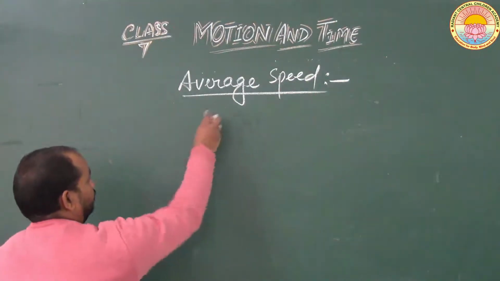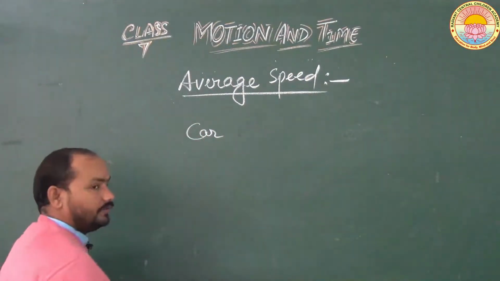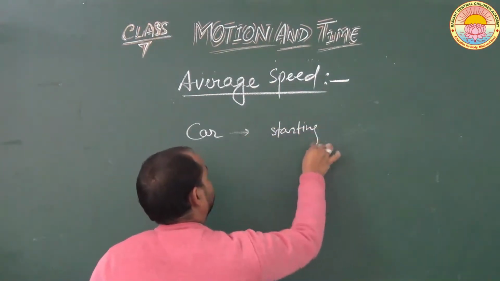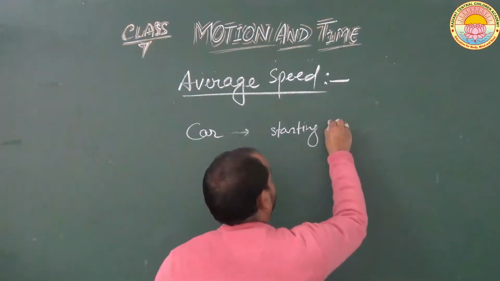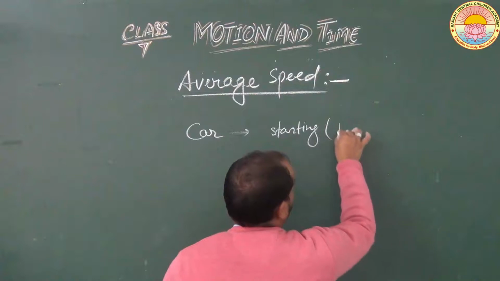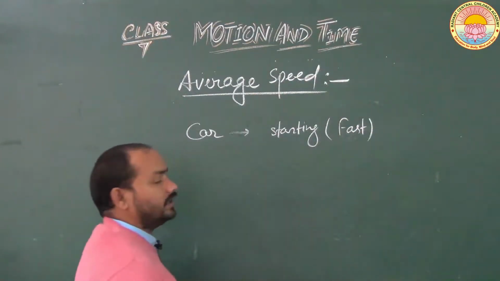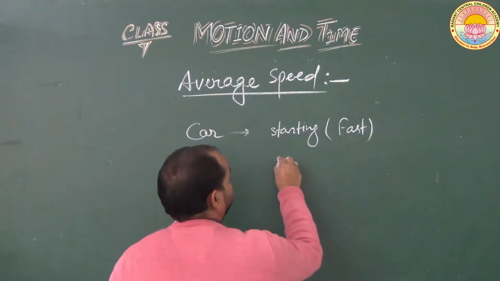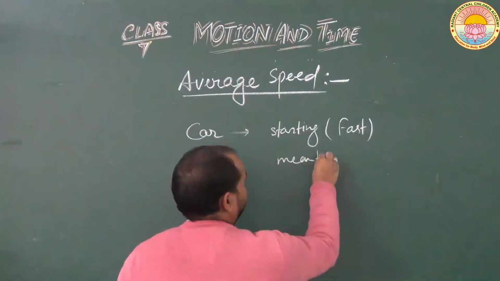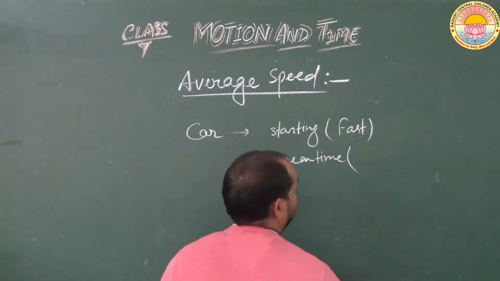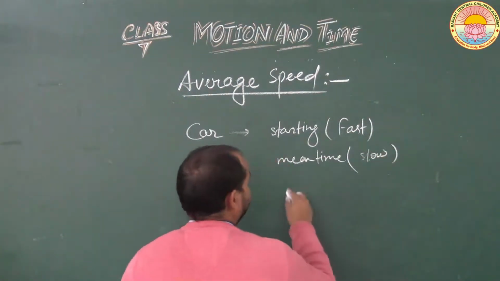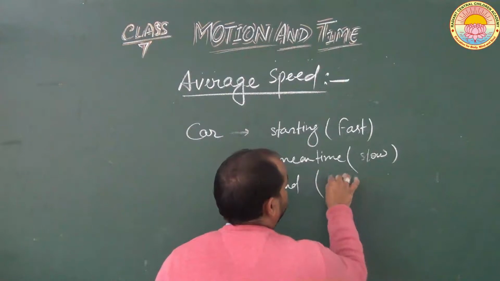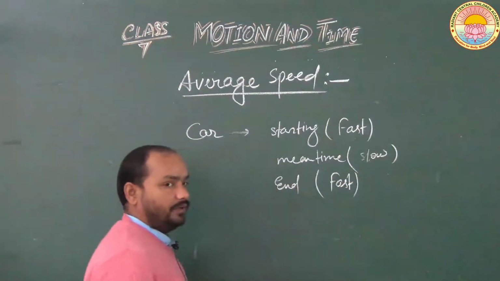For example, if a car starts to move, in the starting condition it is moving fast, and then after some time the speed of the car becomes slow, and then in the end again the speed of the car becomes fast.